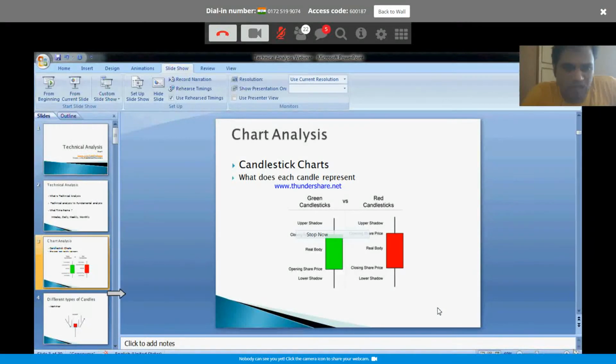Let's quickly look at the different types of candles. By looking at the candles itself, you can gauge the mood in the market, how bullish it is or how bearish it is, or whether there is indecisiveness in the market, whether the market can decide if it wants to go up or down. I won't be covering all the candles existing out there, but we'll quickly go through the important candles that we come across every day, which can be used in our trading.